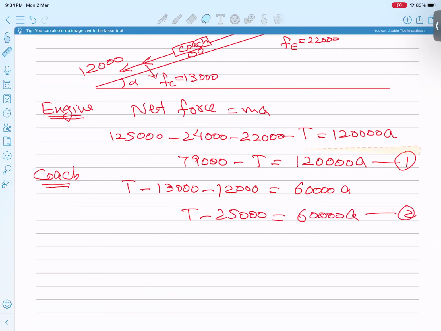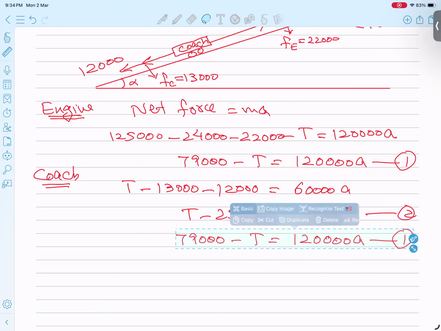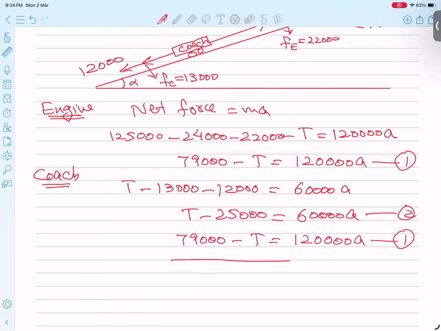Now students, I am copying equation number 1 and pasting it below. Naturally, this tension, negative and positive, will cancel out. So from 79,000 subtract 25,000, and I am getting 54,000.